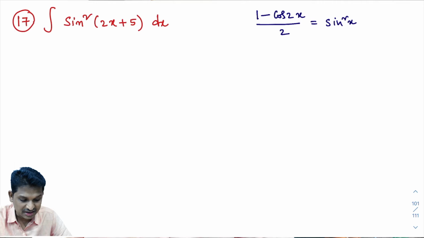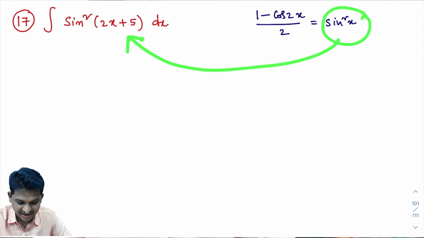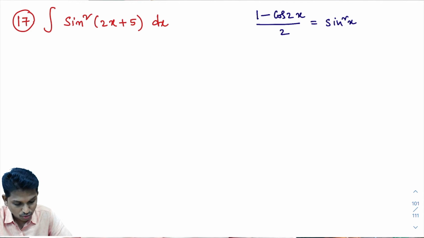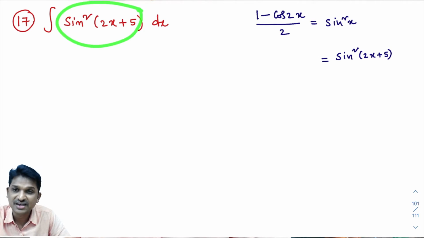As you know the sin square x formula, from this you can easily write sin square 2x plus 5. How will you get sin square 2x plus 5? Very simple. In place of x here, 2x plus 5 is there. You observe the question. What do I need? I need sin square 2x plus 5.